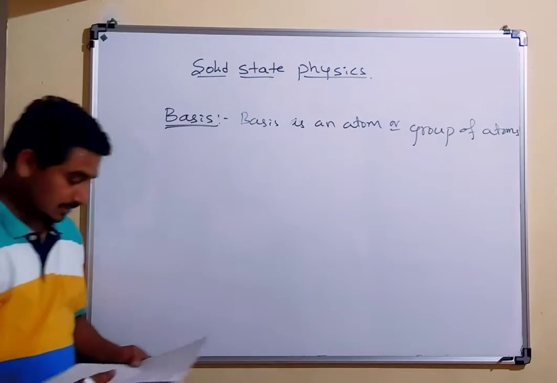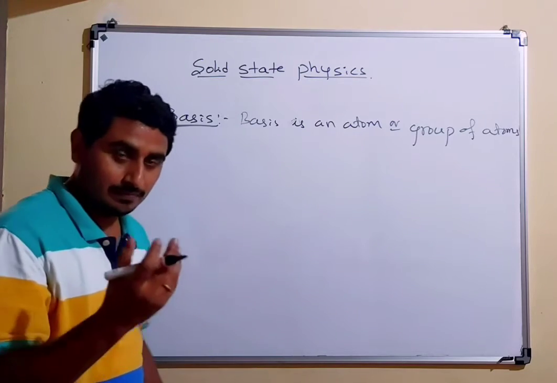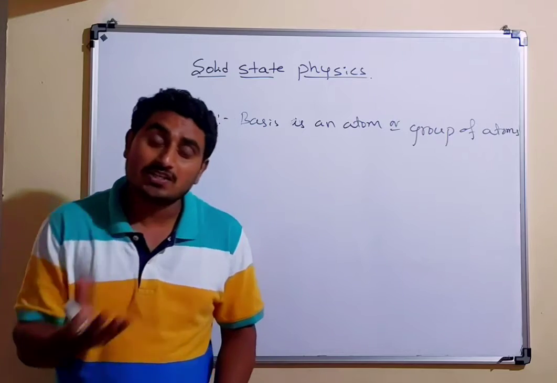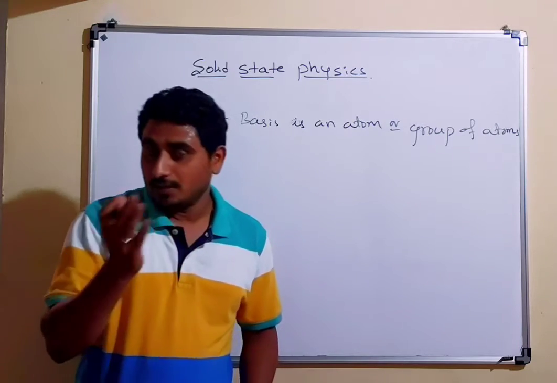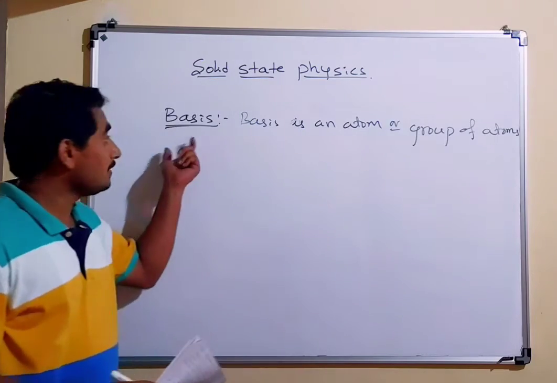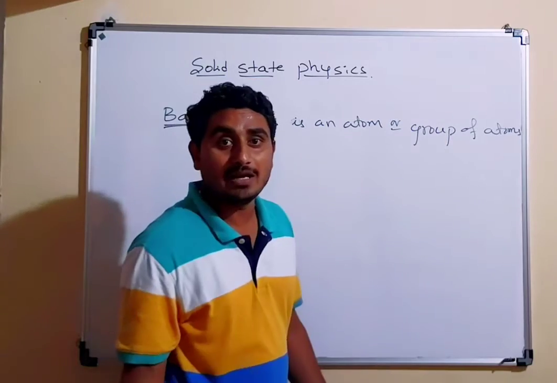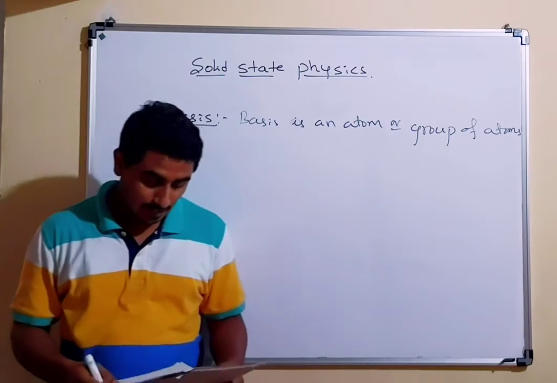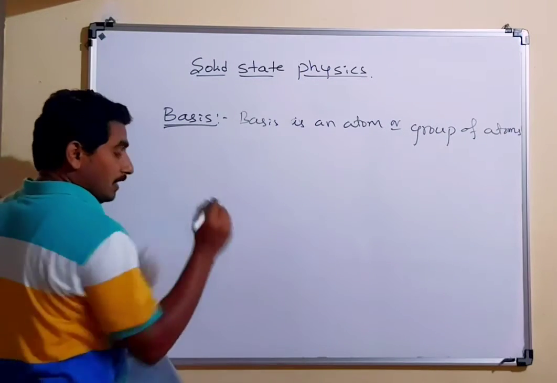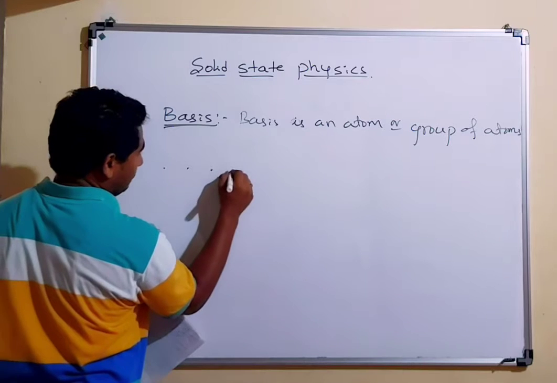Let us understand how the crystal structure is going to be formed. I have already told the crystal structure definition. Initially, we discussed the crystal lattice, and these are the bases. A basis is an atom, or it may be a group of atoms, to make the crystal structure. To make the crystal structure, I am going to consider some of the lattice points.